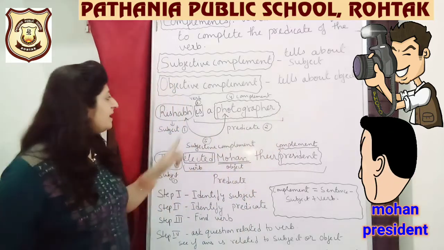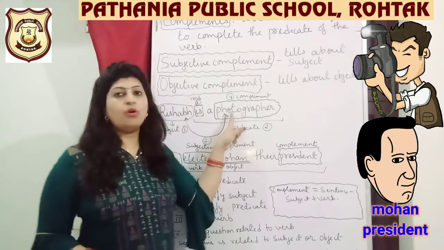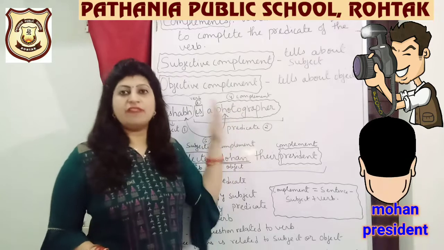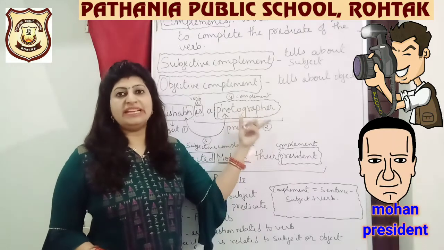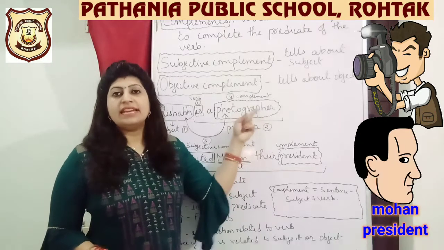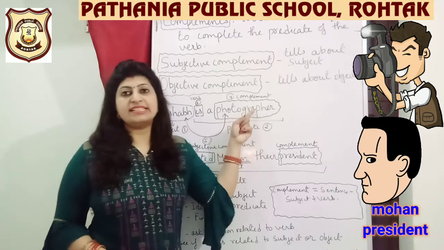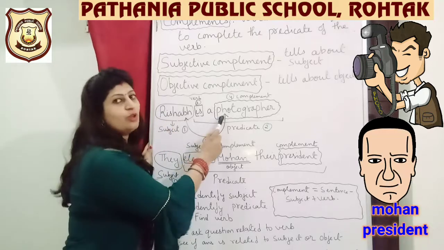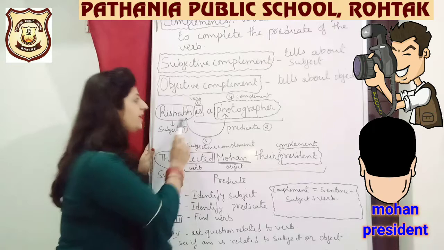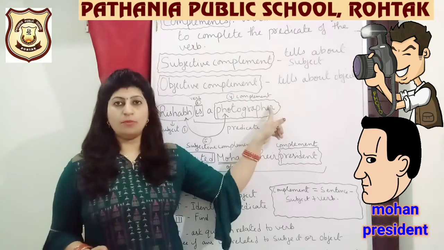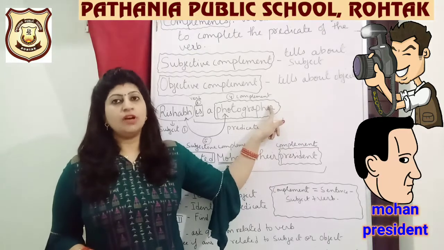So now what happens? My step 3 was to identify the verb. My step 4 was that the remaining portion of the predicate after removing the verb, this was my complement, which was required to complete the sentence so that it could make sense. Now this word photographer, this is related to which part of the sentence? It is related to your subject. Who is the photographer? Rishab is the photographer. Photographer is related to your subject and we already know it is a complement. So this complement we will refer to as the subjective complement.